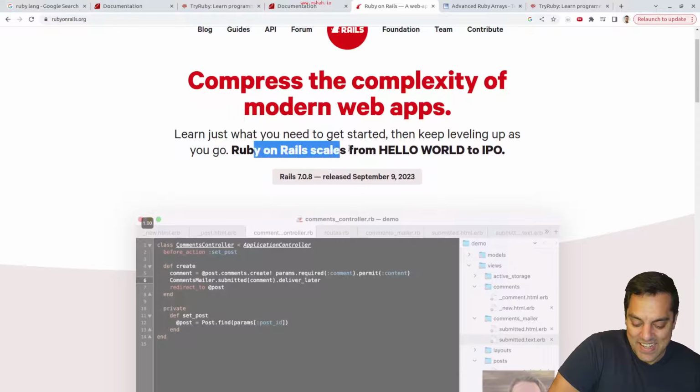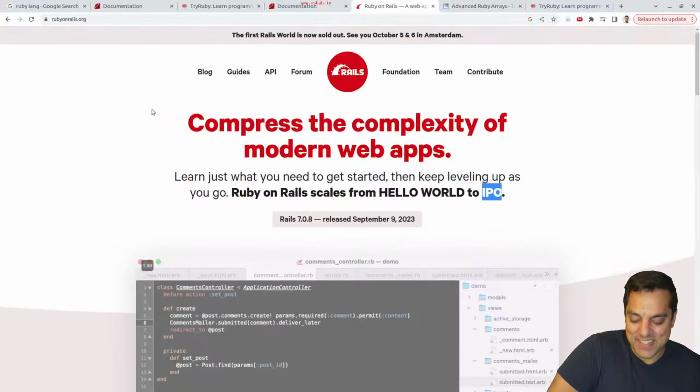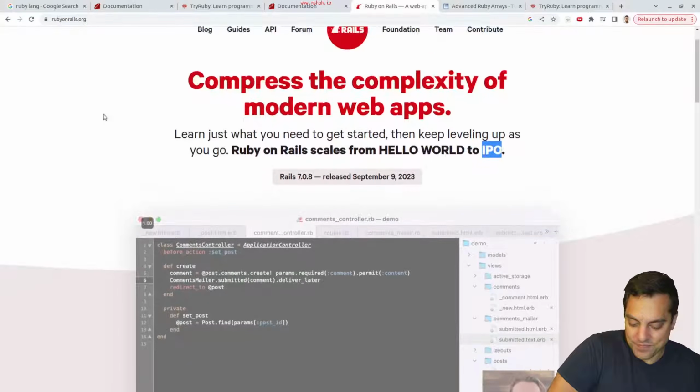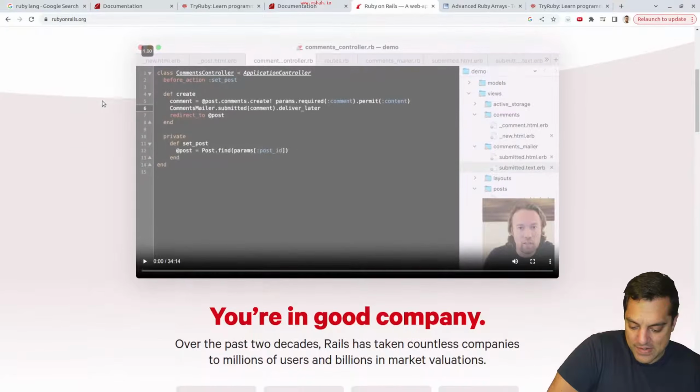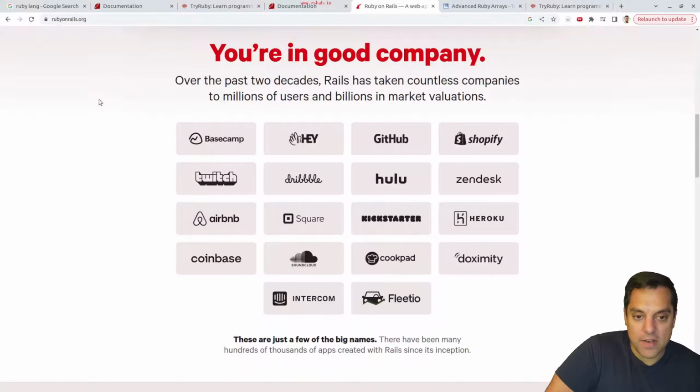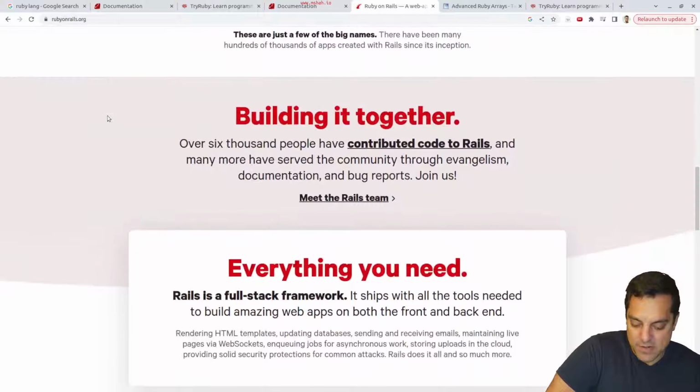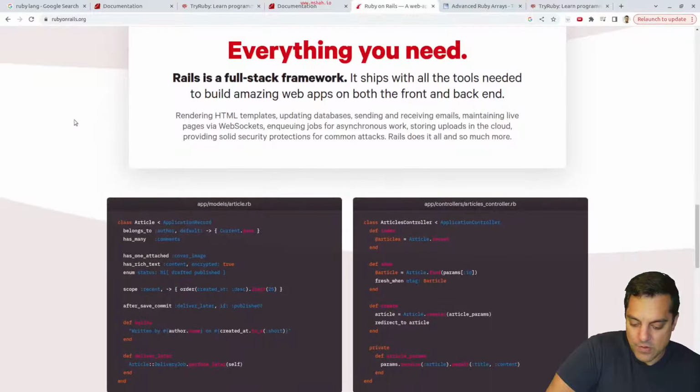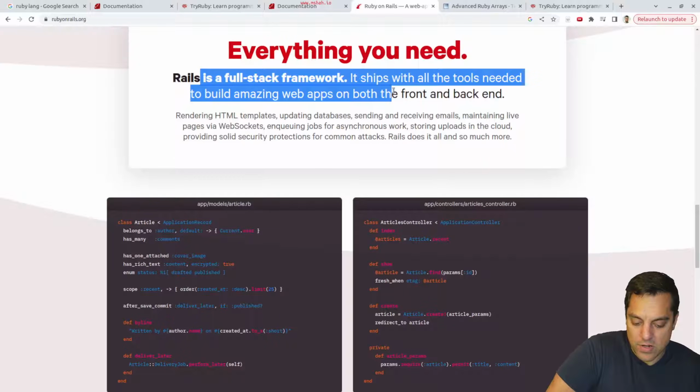But let's see. So it scales from Hello World to IPO. Okay, cool. That's ambitious. And okay, so you're in good company. Again, lots of big companies here using Ruby. Cool. Ruby on Rails is a full stack framework.